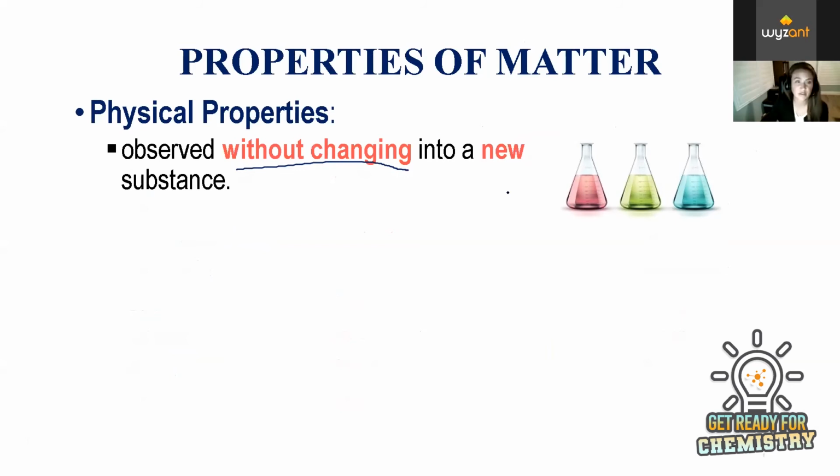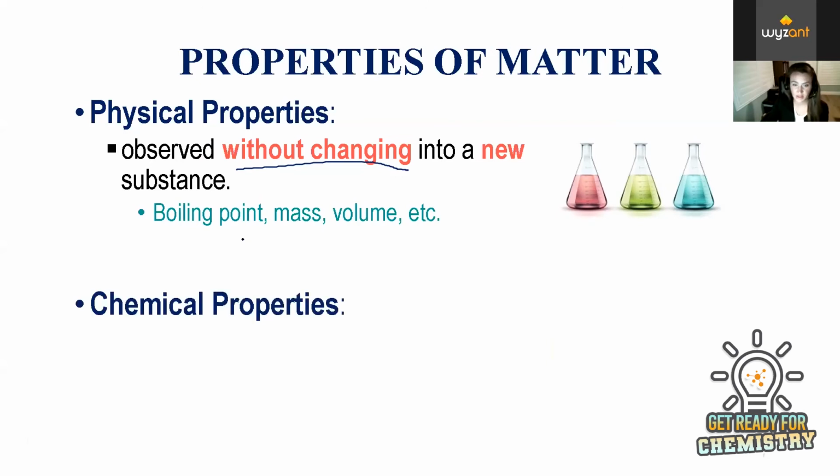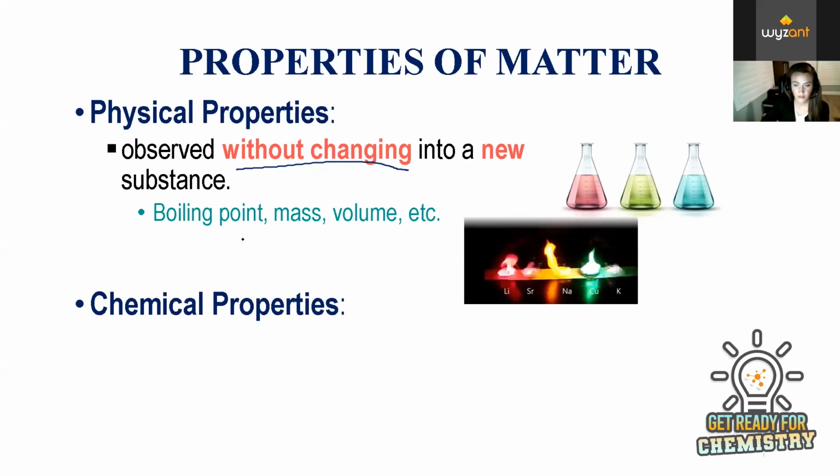I can easily observe this and I don't have to either change or destroy the substance in the process. Other examples of physical properties: boiling point, mass, volume. So all of these properties are easily observed. You can observe these without changing the substance. So you might not realize what that means. So I'll go through chemical properties just so you can compare the two.